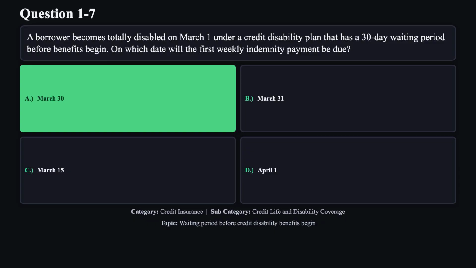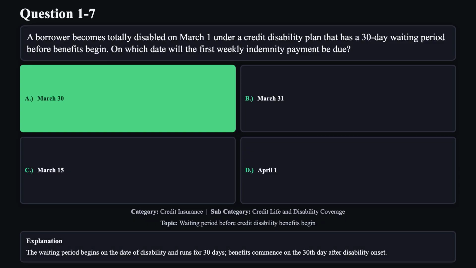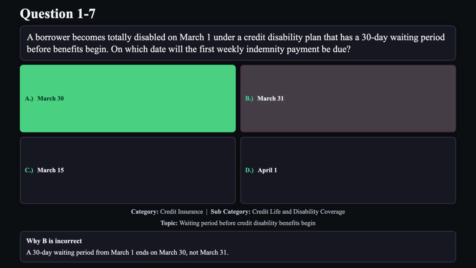The correct answer is A. The waiting period begins on the date of disability and runs for 30 days. Benefits commence on the 30th day after disability onset. Reason B is not correct. A 30-day waiting period from March 1st ends on March 30th, not March 31st.